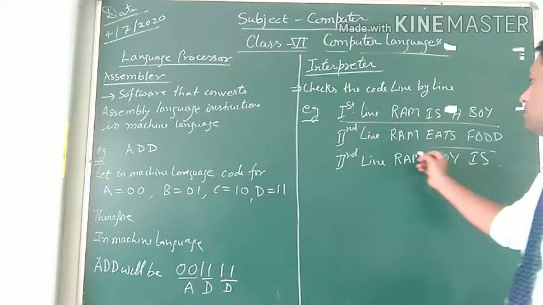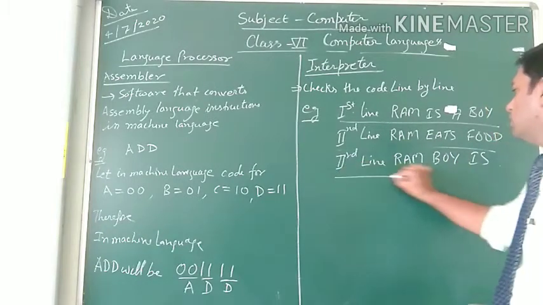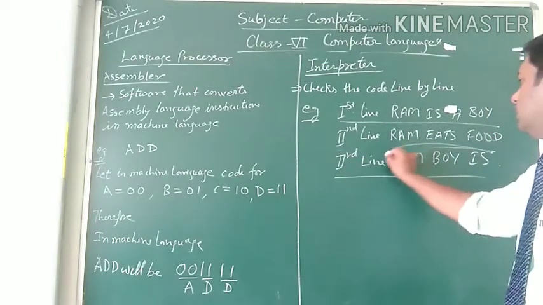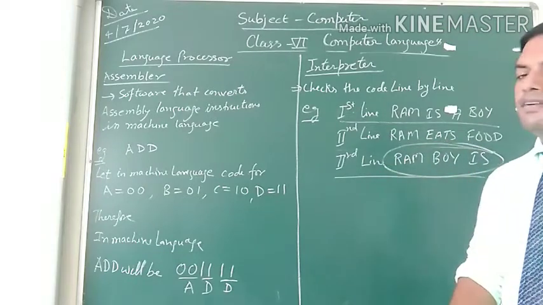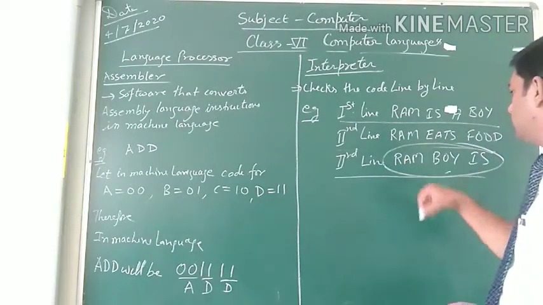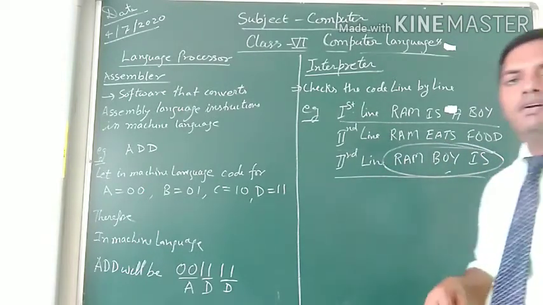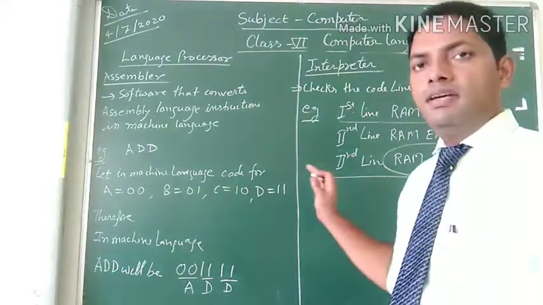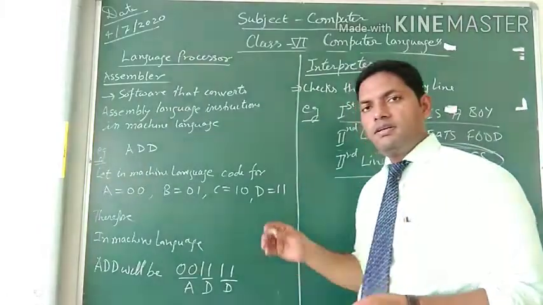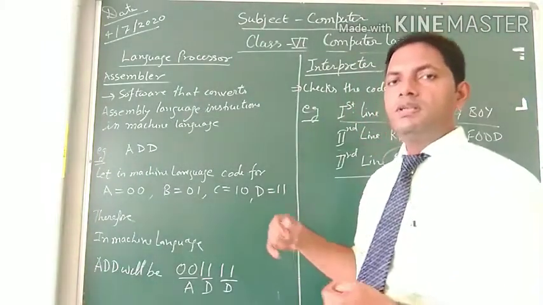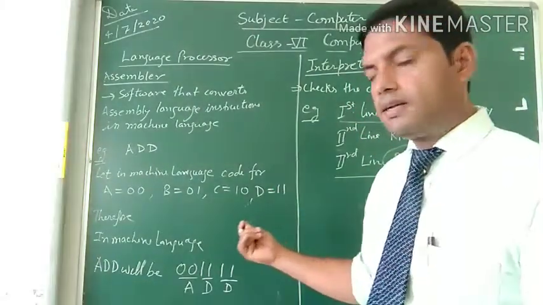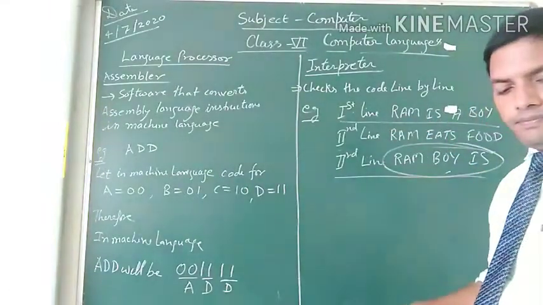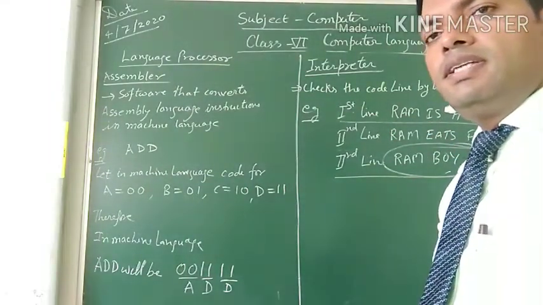Second line, Ram eats food. Third is Ram watches. This is a syntax error. We cannot understand what is written in this line, what the line is saying. We can assume that Ram is a boy, it can be assumed, but the syntax is wrong. Therefore, this line is written incorrectly. In this way, the interpreter can check the code.